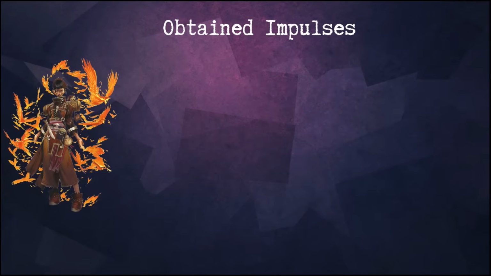Obtained impulses. These are your basic build-defining abilities that you choose according to your gate elements or your wishes. You are given impulses to choose from at level 1, 2nd, and every second level after that. The set of these impulses is unique to your class and to the chosen element of your gate. These impulses are only available to the Kineticist. In return, you are not able to cast normal spells.